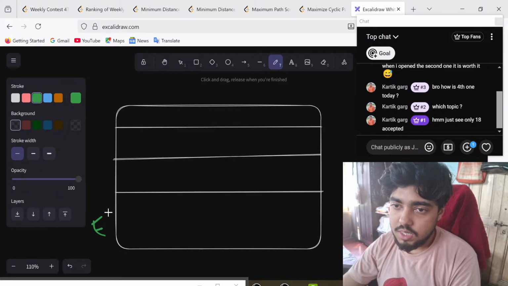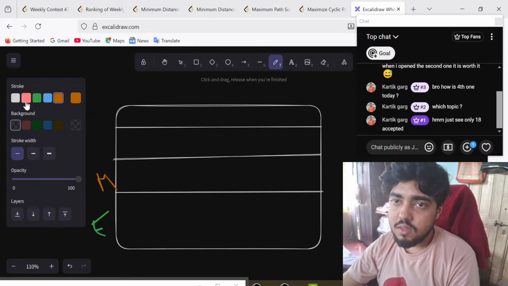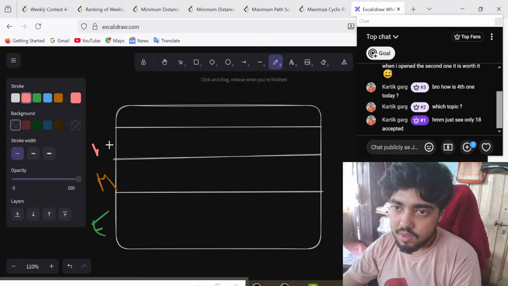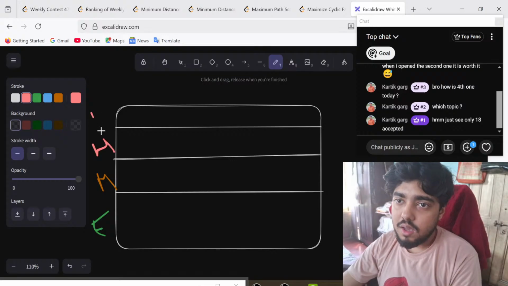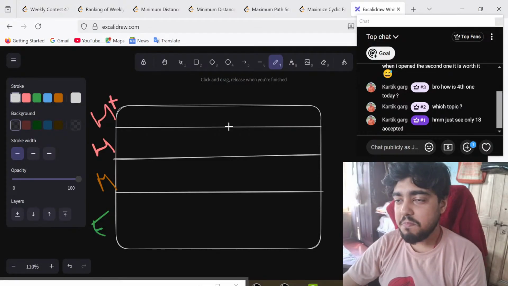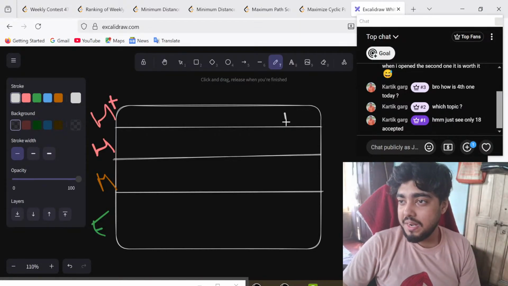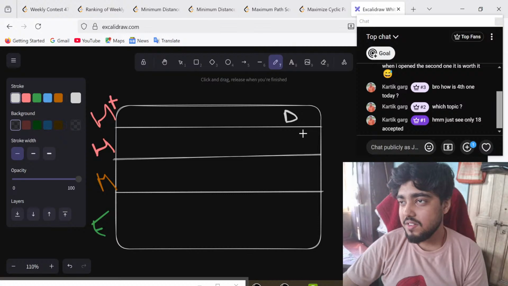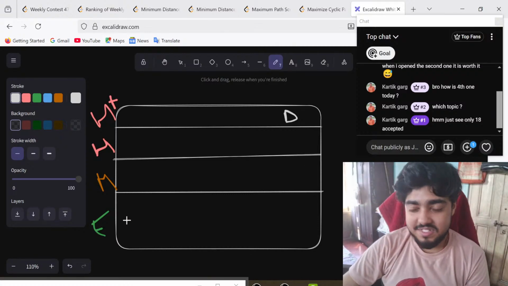This is E. This is medium. This is hard. And this is very hard. And by simply looking at it, D is very hard. Okay. A is very easy.